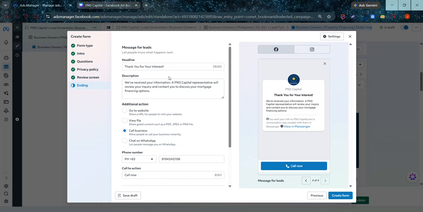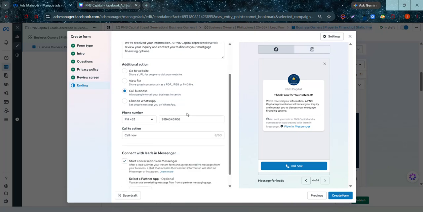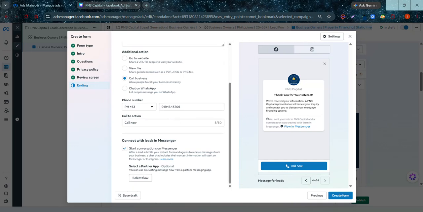So thank you for your interest, and then the description, and then the button that they can click on. Our call to action once people submitted the form is they can call us through our business number. And also in here you can connect through Messenger with your leads.